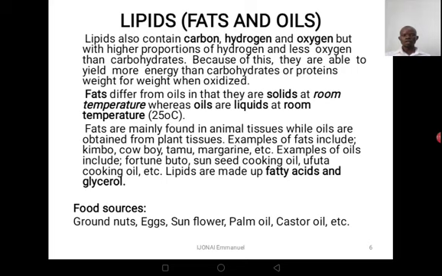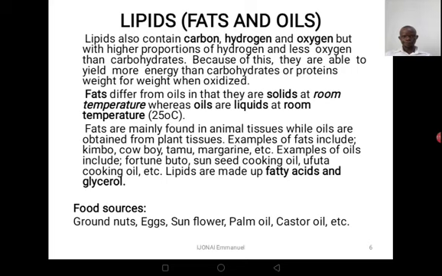Because of this, they are able to yield much more energy than the carbohydrates or the proteins when they are oxidized. One time when they ask you why lipids can provide much more energy than carbohydrates or proteins, it is just because of the high proportion of what?